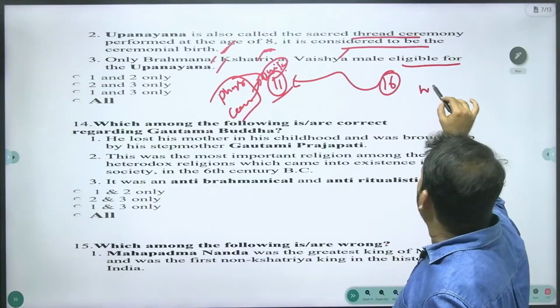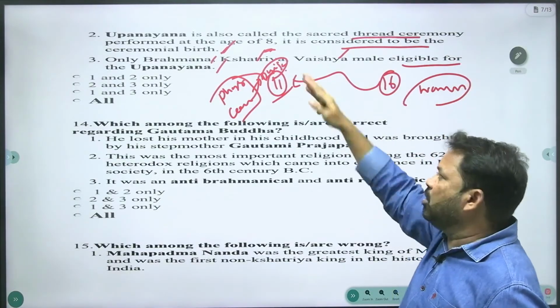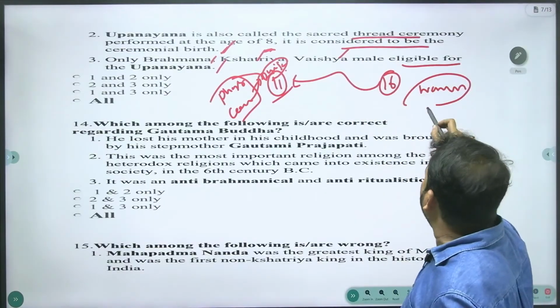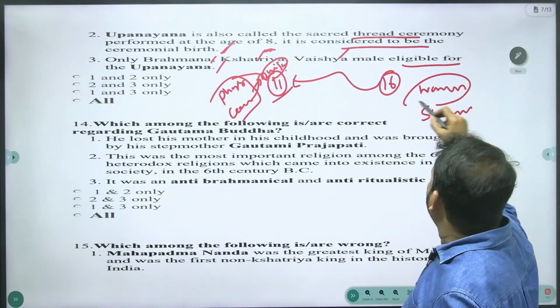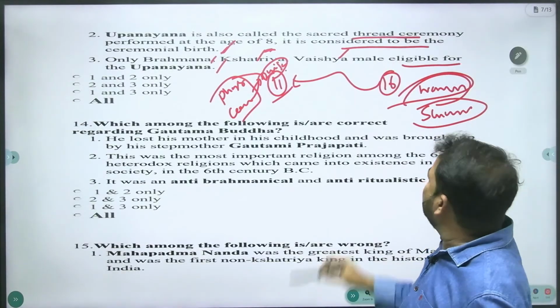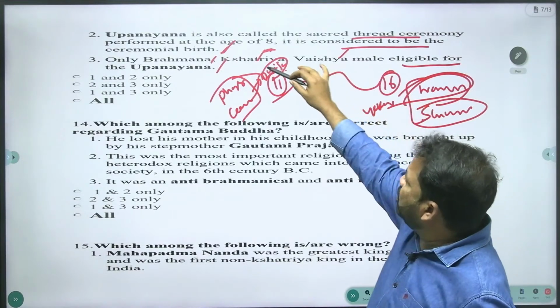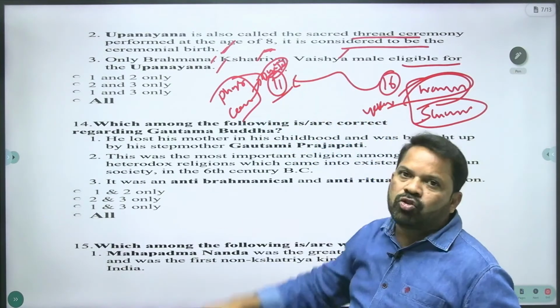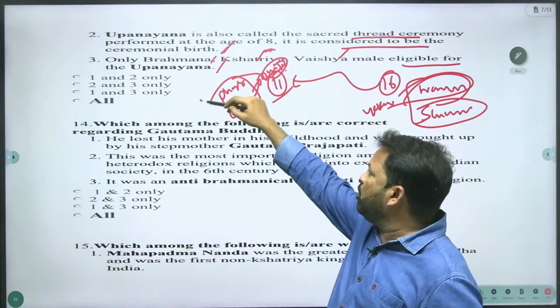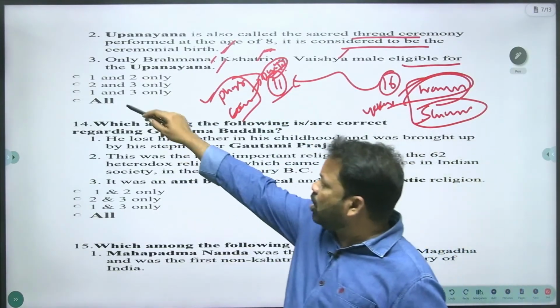So first of all, women are not eligible, whichever Varna they belong to. Sudras are not eligible. All Varnas of women and Sudras are not eligible. Those are called Ekaja, and these people are called Dvija. All the statements are right. Your answer is D, all.